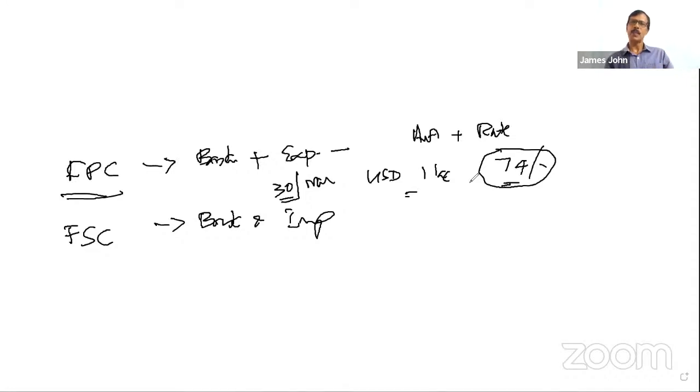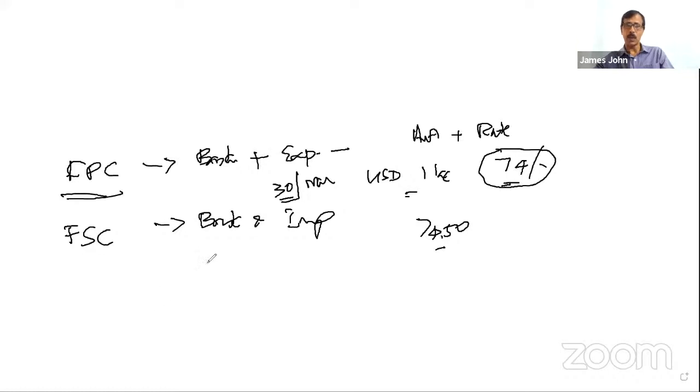At the same time, the bank is also not going to lose anything, because on the same day when they execute this contract, they may have entered into an opposite contract. A forward purchase, and they have entered into a forward sale contract, but that must be at something more. The sale contract may be at 74 rupees 50 paise, and the banker gets 50 paise as their profit margin. Got it? So irrespective of the ruling rate on 30th March, this is a commitment given by the bank and the customer, and none of them can back out. It is binding on the customer as well as the bank to execute the contract. That is a forward contract.